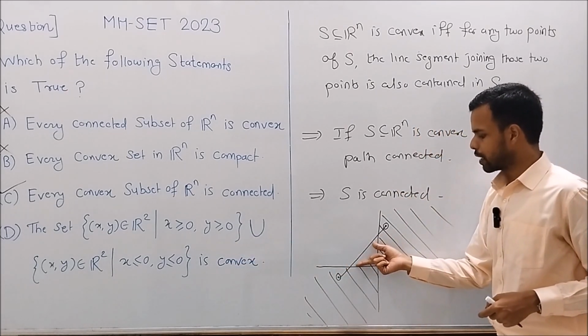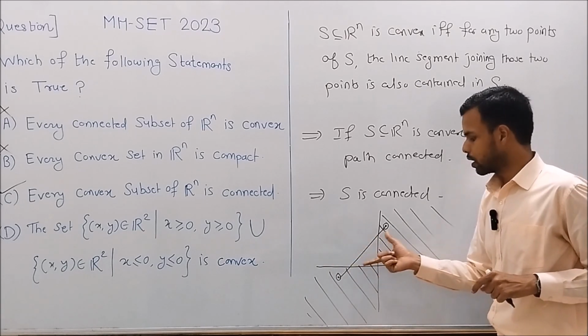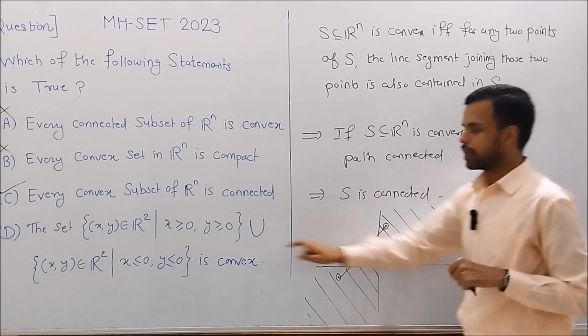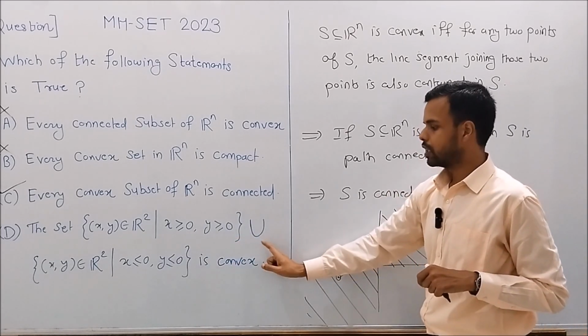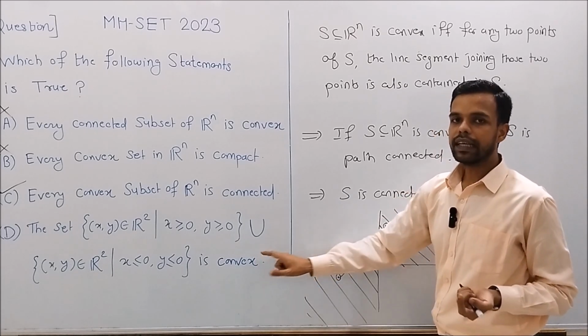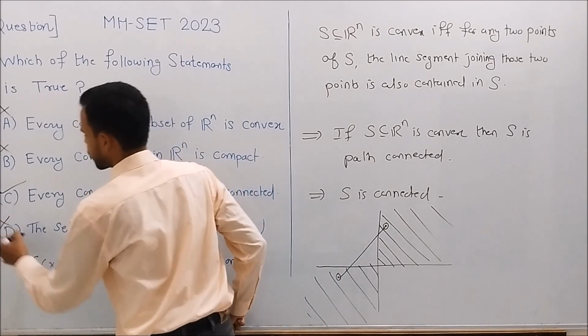Clearly, this line segment contains points which lie outside this set. So the line segment joining these two points is not contained in this union, and hence this union is not convex. So the statement in D is false. So we mark it as incorrect.